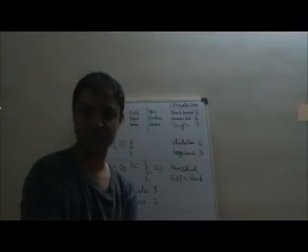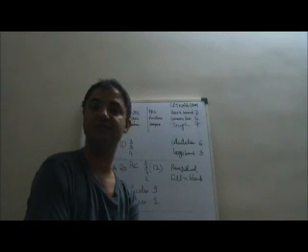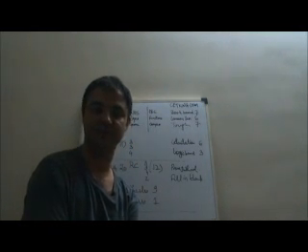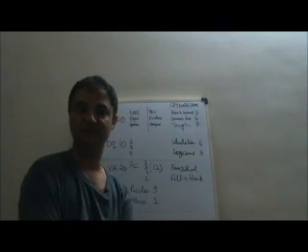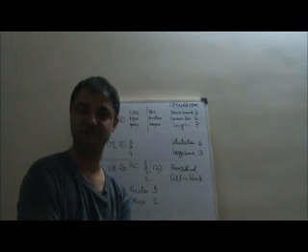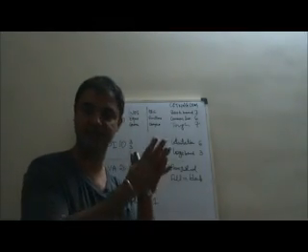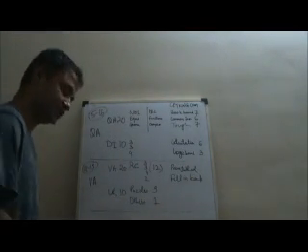The CAT 2011 paper. According to me, CAT 2011 was quite a simple paper as compared to the last 10 years' papers. So the level of difficulty has actually decreased in CAT, and there was a pattern change. Instead of 3 sections, Quant, DI, Verbal, there are only 2 sections. Quant and DI are combined into 1 section, and Verbal and Logic are combined into 1 section.